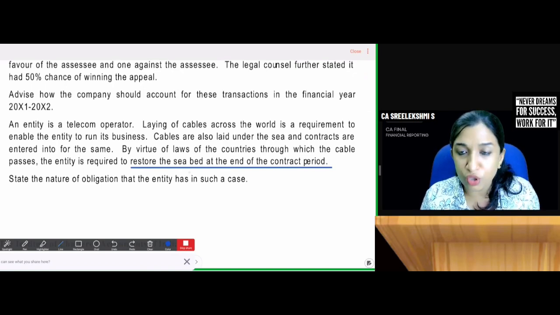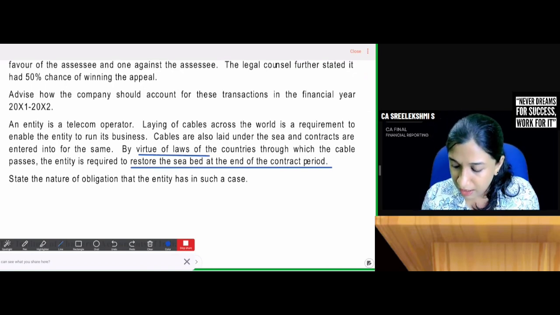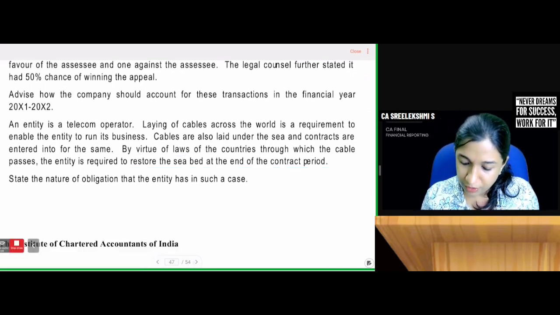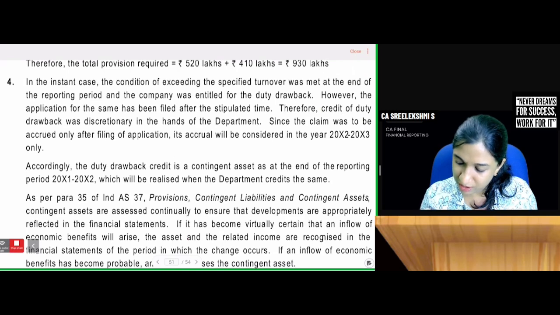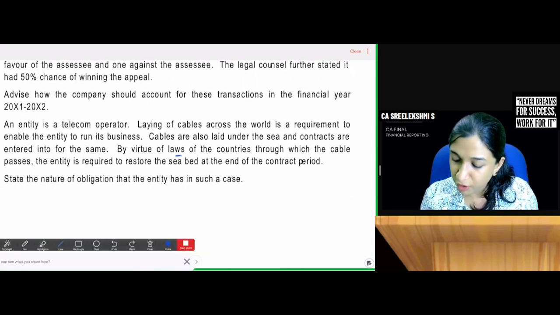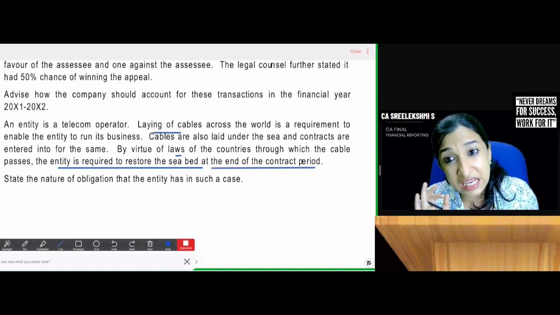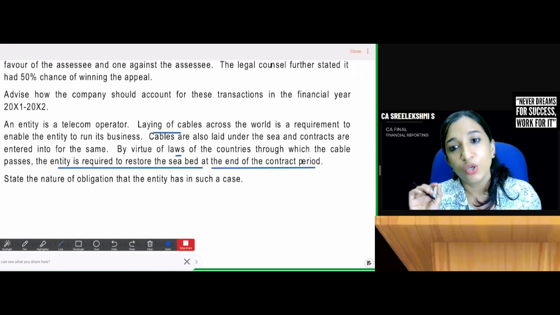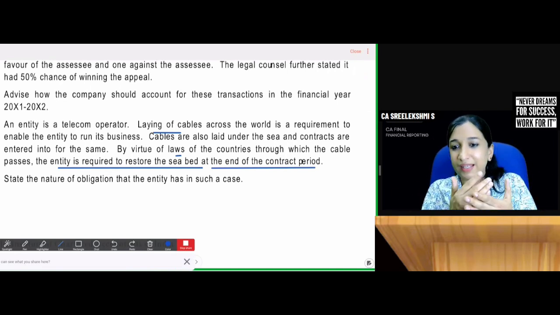By virtue of laws of the countries through which the cable passes means what? You have a legal obligation to restore. So what is the answer? Just read it. Entity has a present obligation, reliable estimate. The entity is required to restore the seabed at the end of the contract period. So wherever you have laid the cables, you have the legal obligation to restore the seabed. So create provision. So how do I present my answer as per Ind AS 37?